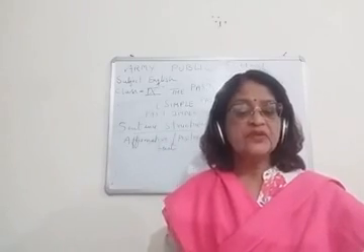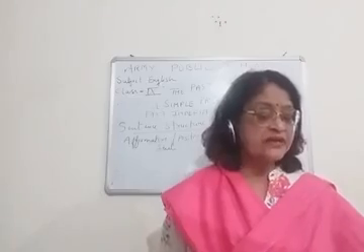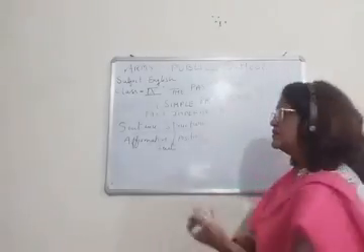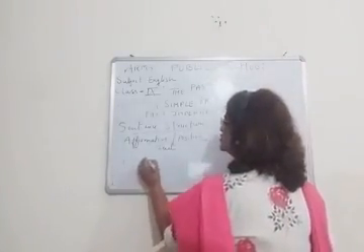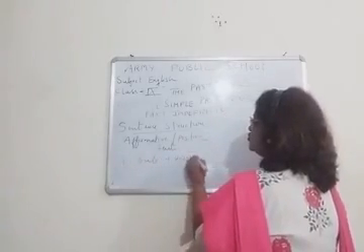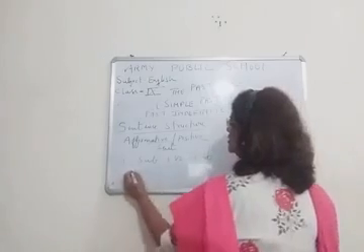Okay. So children, what would be the sentence structure? Very easy. Subject plus V2 plus object.